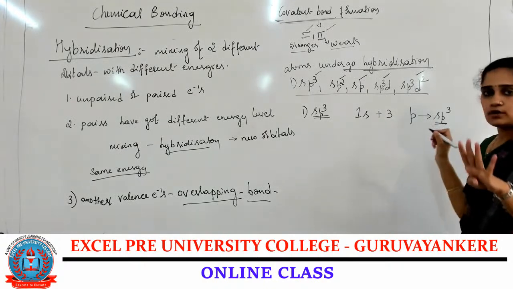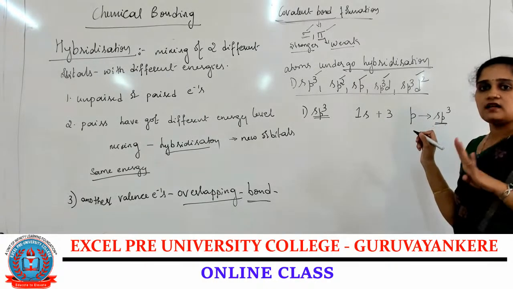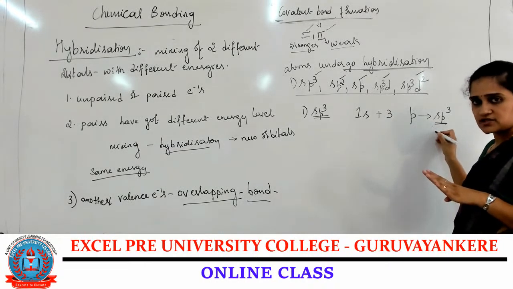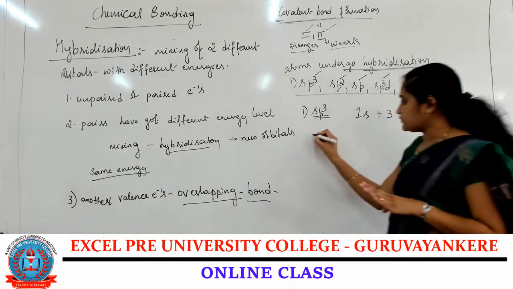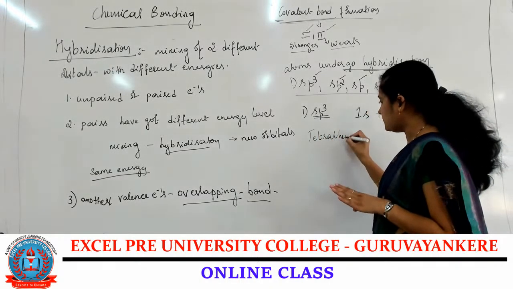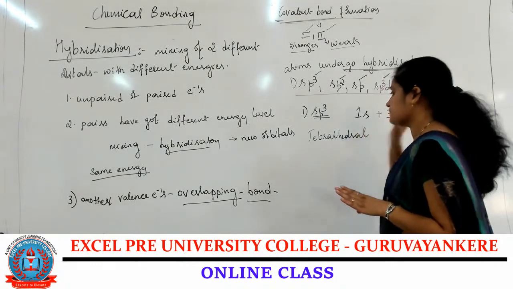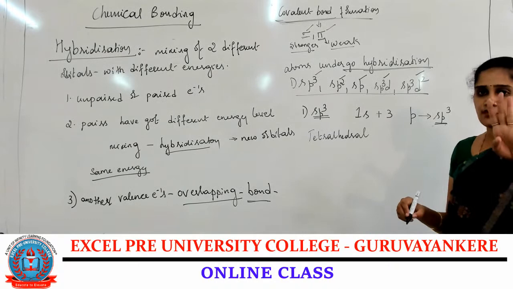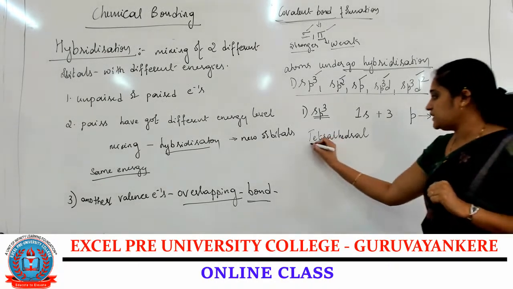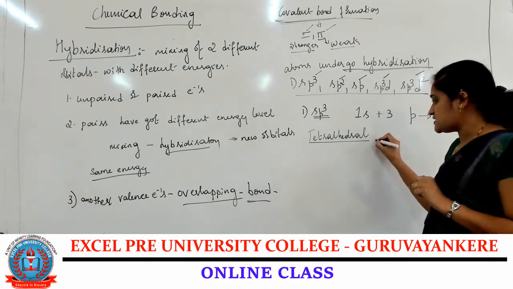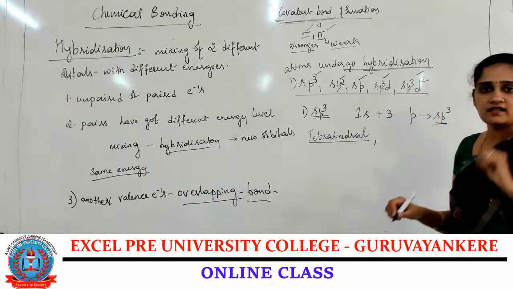If 4 orbitals are involved in the bonding formation or in the hybridization formation, the geometry of the molecule will be tetrahedral. Because 4 corners will be there, so the geometry is a tetrahedral shape. Later on we will study it, and it depends upon the tetrahedral. You can write the bond angle.